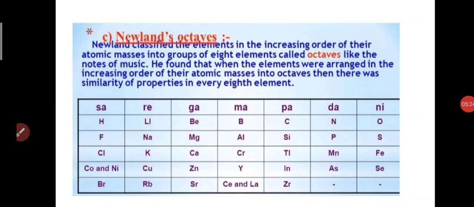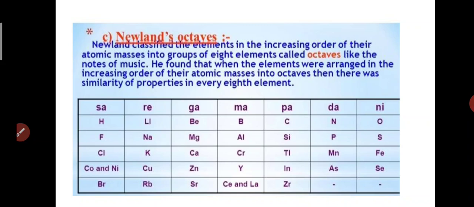In the line of research by scientists, in the year 1866, the scientist Newlands came. He made efforts for more elements as compared to Dobereiner. Dobereiner's work fit only the elements researched at that time, only 30 elements. The scientist Newlands worked further, and his rule is known as Newlands' octave rule.